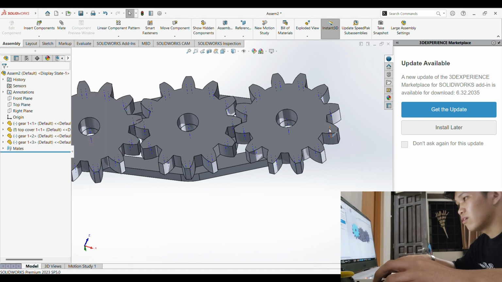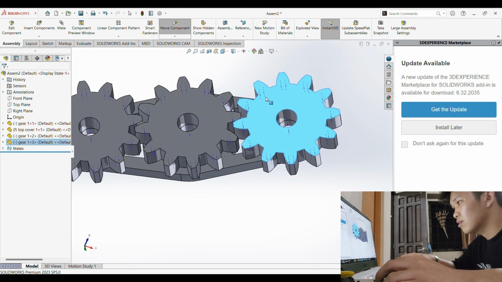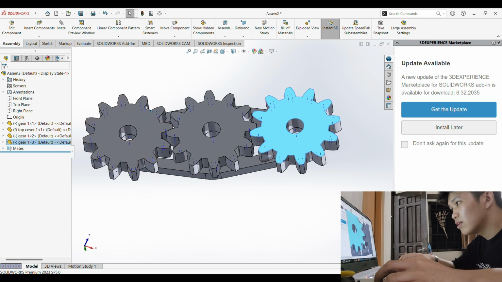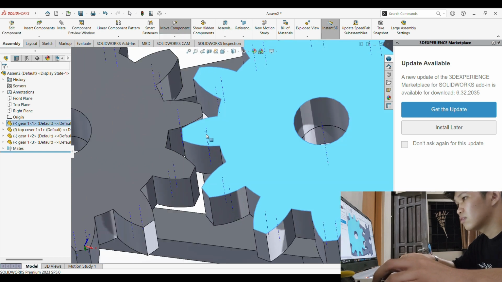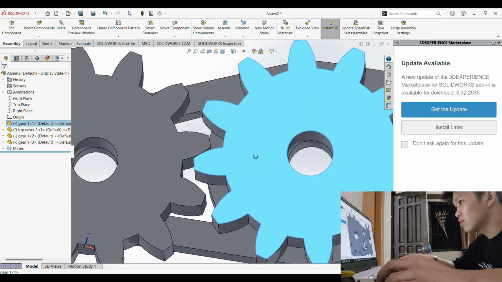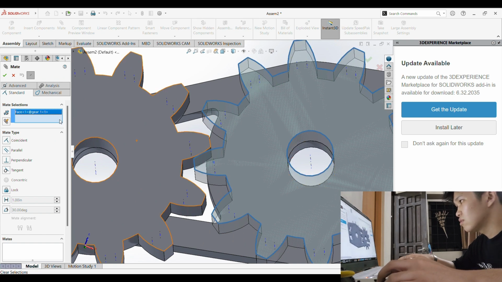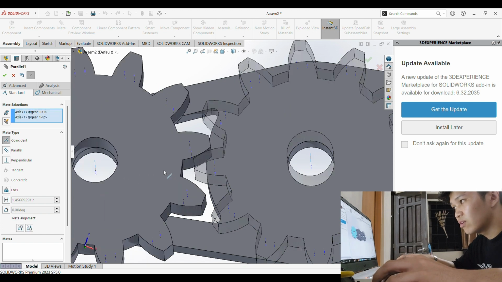Now it's moving together. Then the same thing applies here. It needs to be perfectly aligned. Okay, I think that's good. Then mate. We're gonna remove this. Your selections and click this part and this part. And just click the mate. It should all move together now.